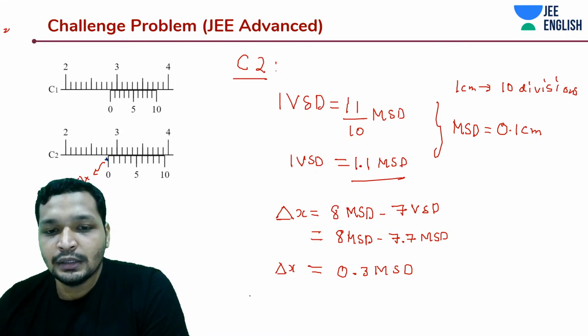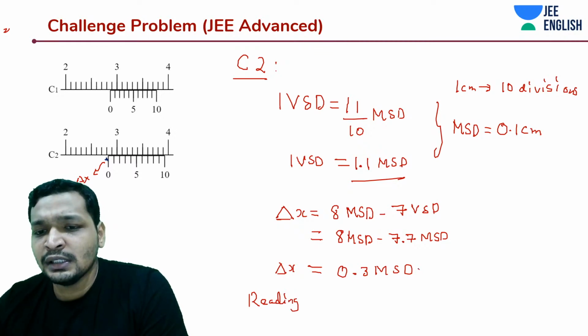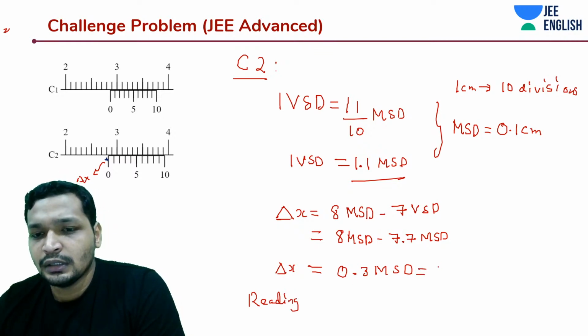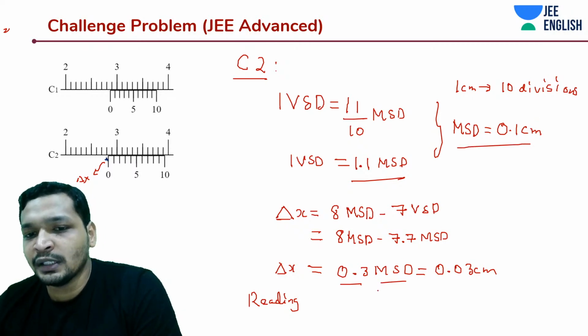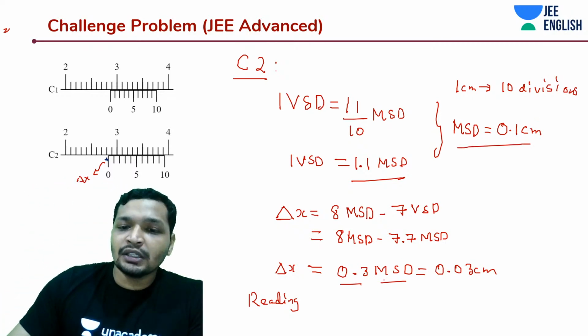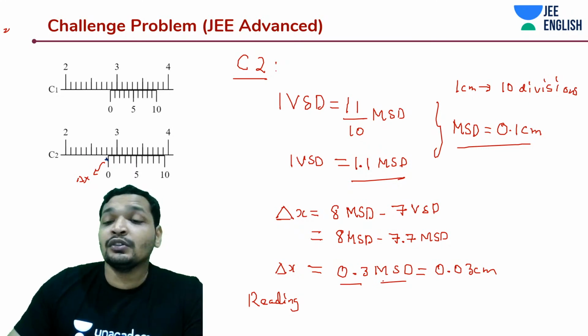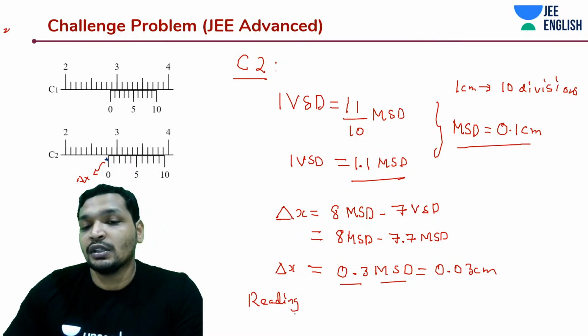And how much is this? 0.03 centimeters. 0.3 into MSD, and MSD is 0.1 centimeters. 0.3 into 0.1 is going to be 0.03 centimeters.